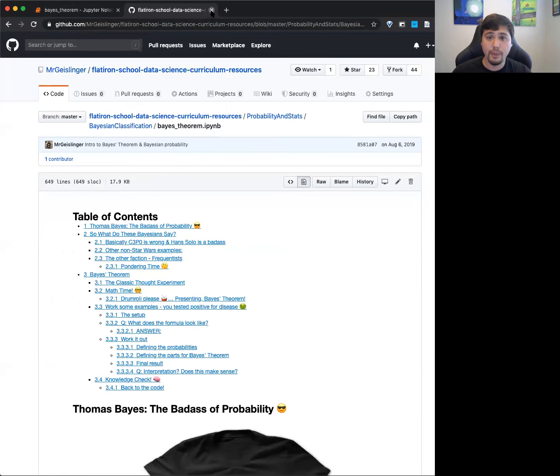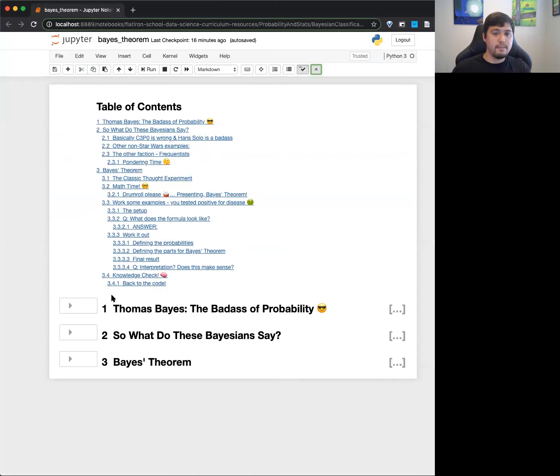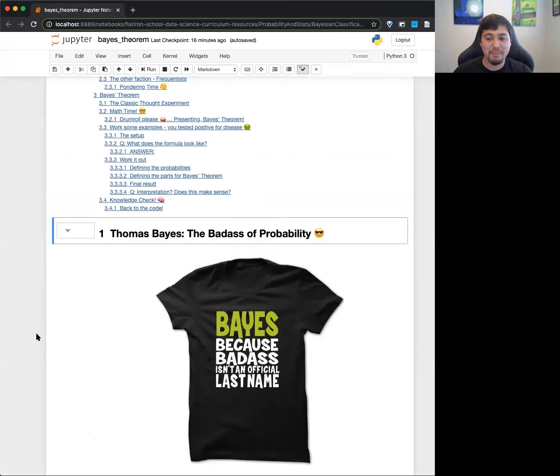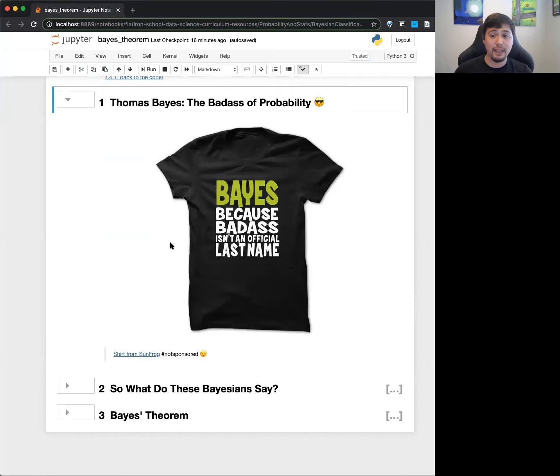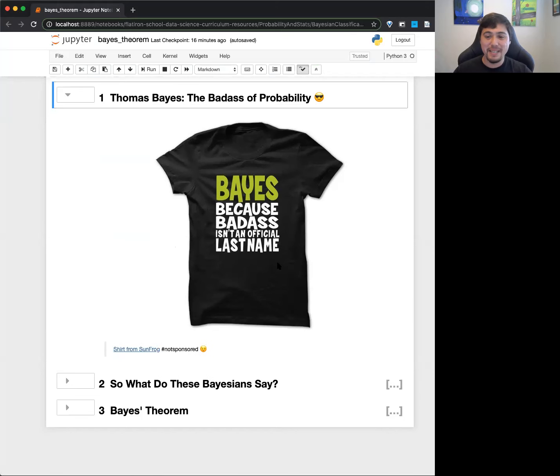Okay, so Bayes theorem, Bayesian statistics. First of all, Thomas Bayes, literally the badass of probability. That's the feeling you'll hear from people who talk about him. I literally searched for Bayes and found this t-shirt, it's amazing. I'm not sponsoring it, but you can buy it from this website. So why do people care about Thomas Bayes? Well, he was a mathematician. I'm going to get the year wrong, but back in the day.